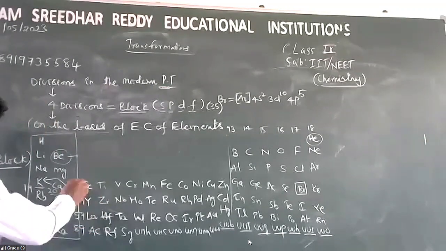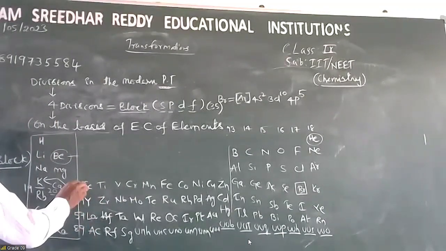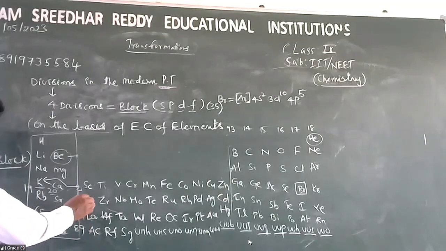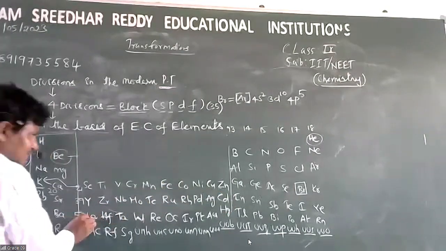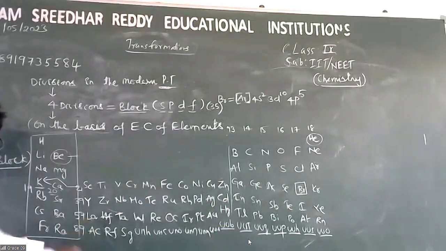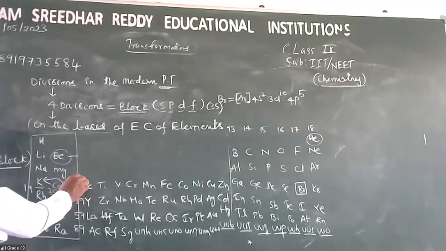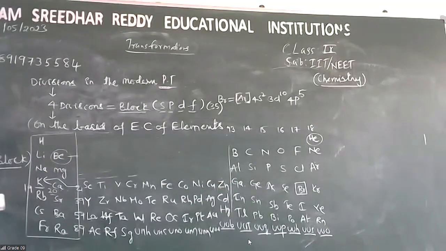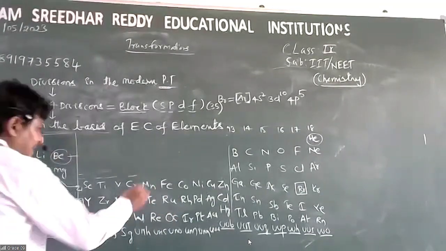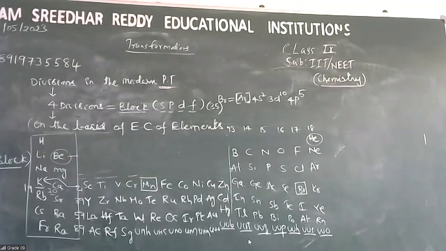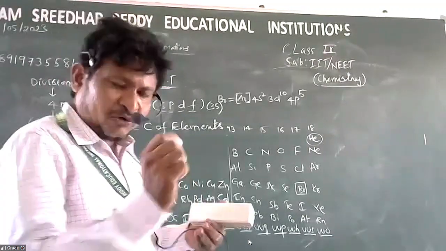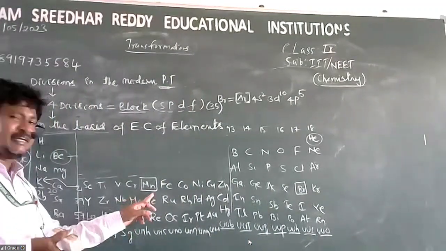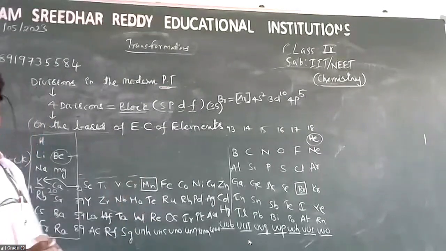These elements, from scandium to zinc, from yttrium to cadmium, from lanthanum to mercury, from actinium to the last one, are called d block elements. Take any element and write its electronic configuration, and you can find that the last electron enters the d subshell. So these are called d block elements.